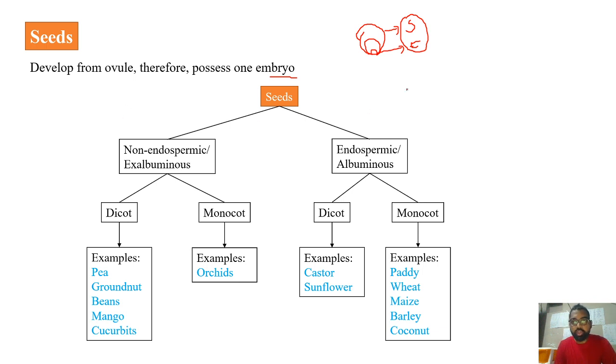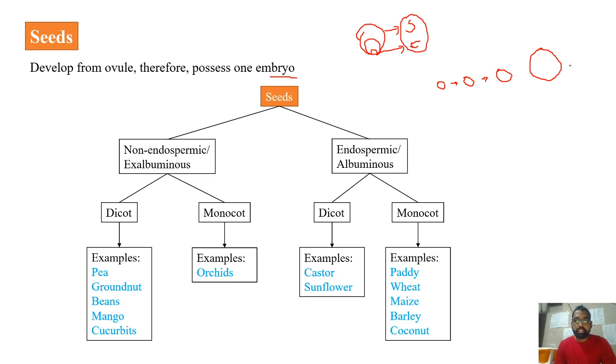As we have seen, once the zygote develops into embryo and the embryo is developing further, in the dicot or monocot, during this process it requires nutrition. This nutrition is provided by the endosperm. That's what the function of the endosperm is. So by the time the seed is produced, the endosperm, which is being utilized in the development of the embryo, may or may not be present in the seed. So the seed may or may not possess the endosperm.